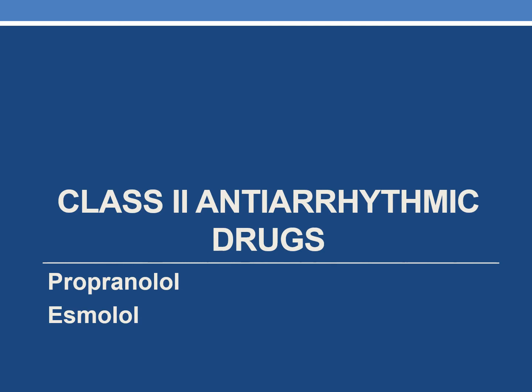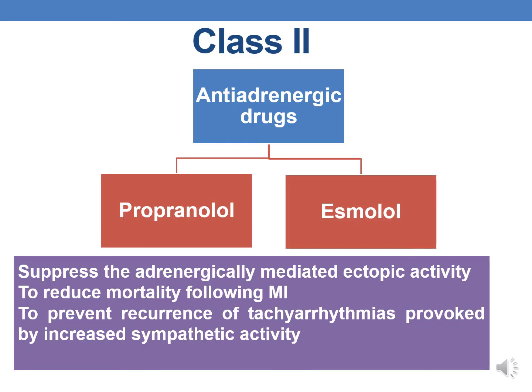Coming to class 2 antiarrhythmic drugs. By this we have finished class 1 drugs. Now coming to class 2 antiarrhythmic drugs, the examples are propranolol and esmolol. The class 2 antiarrhythmic drugs are nothing but anti-adrenergic drugs. They suppress the adrenergically mediated ectopic activity and are used to reduce mortality following myocardial infarction. They are used to prevent recurrence of tachyarrhythmias which are provoked by increased sympathetic activity.